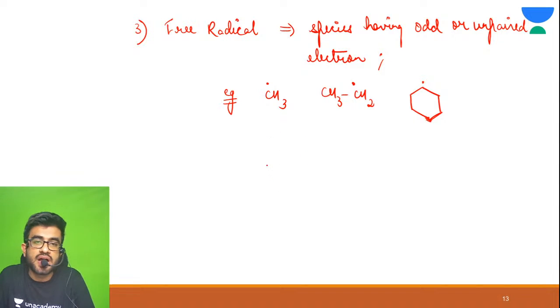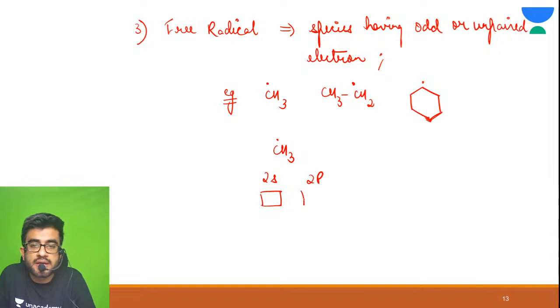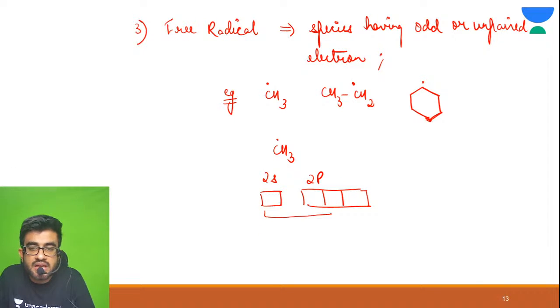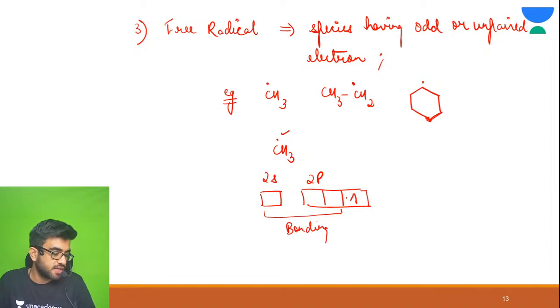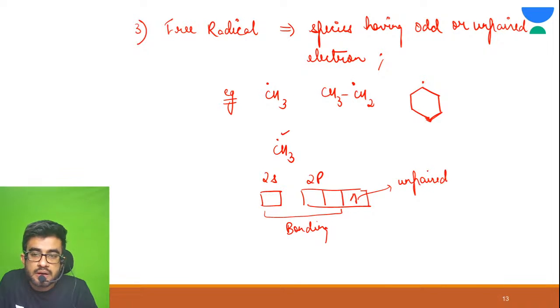Now see, again if we say CH3 dot, carbon has 2s and 2p, here 1 orbital, here 3 orbitals. So these 3 are used for bonding, and this odd electron is present here. So if you see carefully, this is an unpaired electron. If the species have unpaired electrons, they are known as paramagnetic.